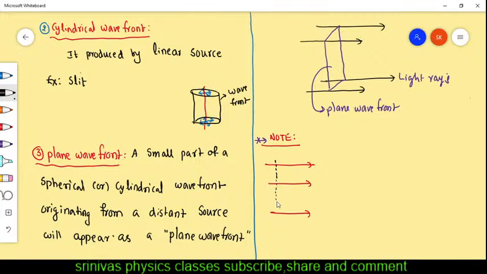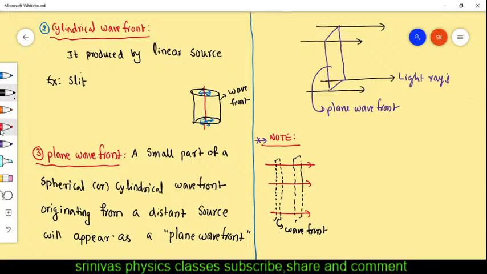This is a wavefront. It should be a straight line. Okay, this is called a wavefront. And how is it? It is a plane wavefront, right?